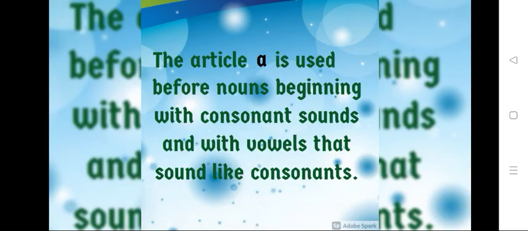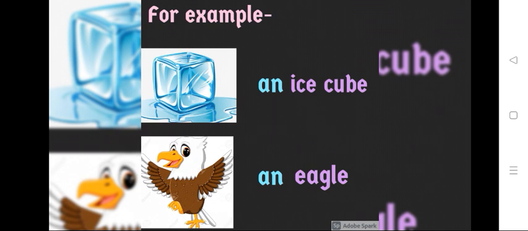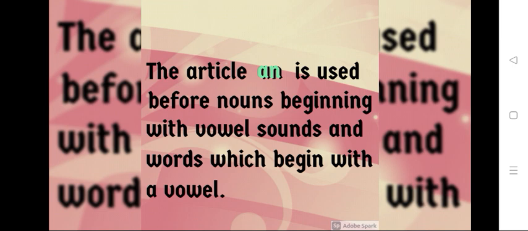The article a is used before nouns beginning with consonant sounds and with vowels that sound like consonants. Now for example, an ice cube, an eagle. The article an is used before words beginning with vowel sounds. In other words, we use an before singular countable nouns that begin with a vowel sound: a, e, i, o, u.